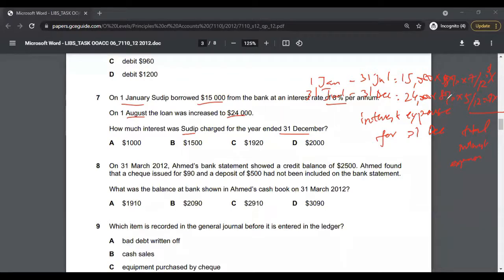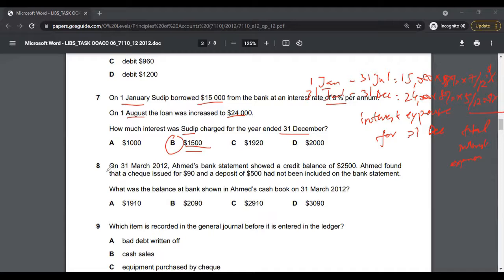I will do the maths by myself, and you should do it by yourself. You should calculate these X dollars over there by yourself. The idea here is to get you practice, not just to watch the video but also to practice. Accounting is about practice, and it will enhance your understanding. If you do the calculation in here, you should arrive at the total interest expense of 1,500. So therefore the answer to multiple choice 7 is option B.